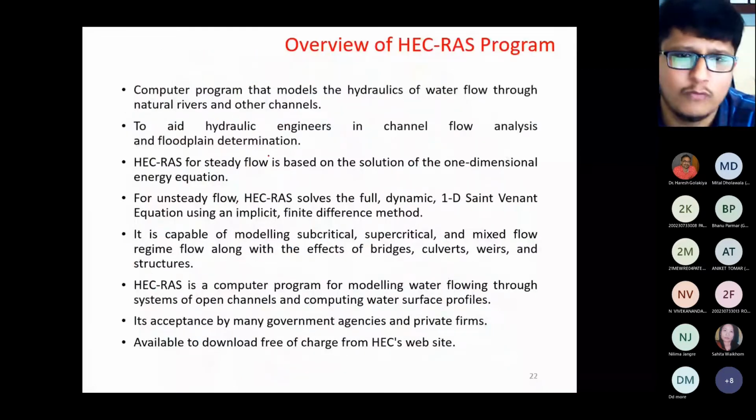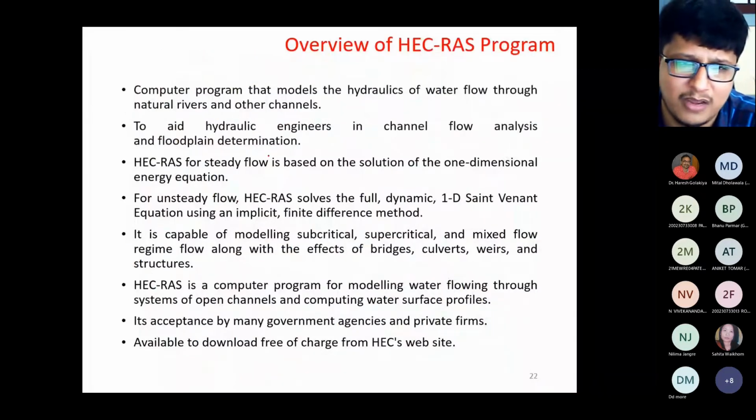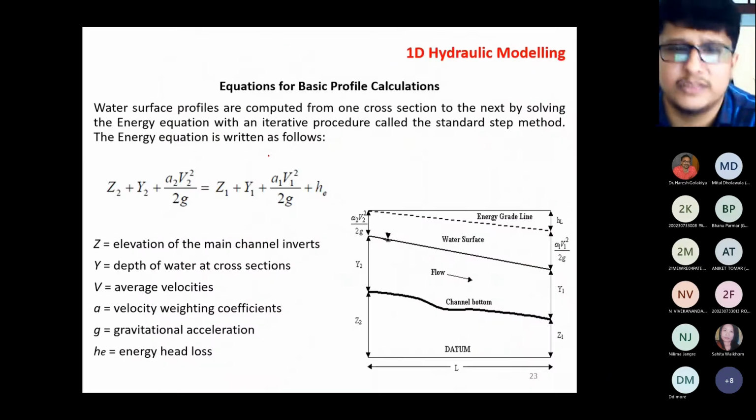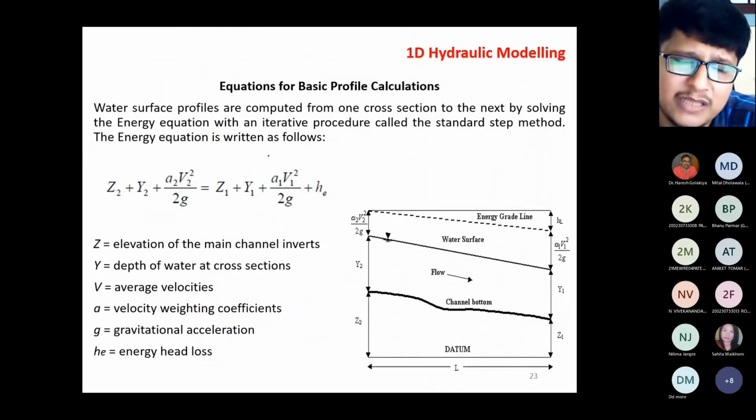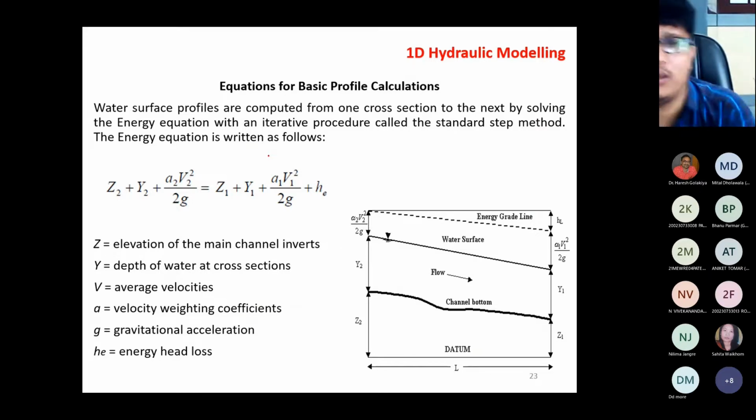So this is the overview of the HEC-RAS software. It solves the steady one-dimensional equations using the implicit finite difference method. These are the equations involved in 1D hydraulic modeling, because the model which we have done is 1D hydraulic modeling. The water surface profile from one cross section to the next is computed with the help of the standard step method.